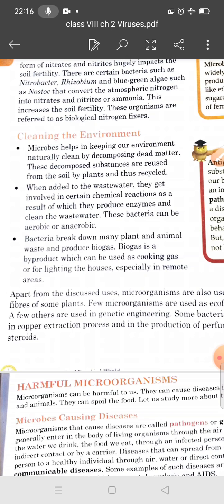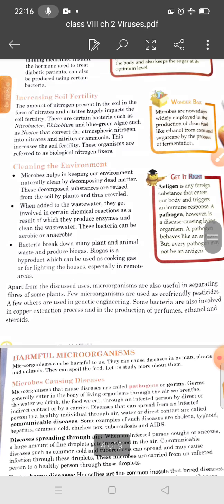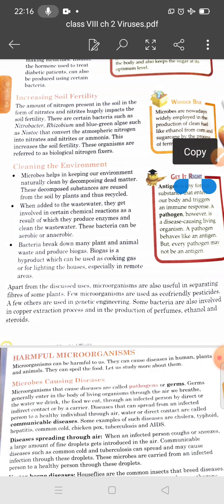So apart from the discussed uses, microorganisms are useful in separating the fibers of some plants. Few microorganisms are used as eco-friendly pesticides also, and few others are used in genetic engineering. Some bacteria are also involved in the copper extraction process and in the production of perfumes, ethanols, and steroids also. So there are many useful uses of microorganisms. So I think you have understood, students.